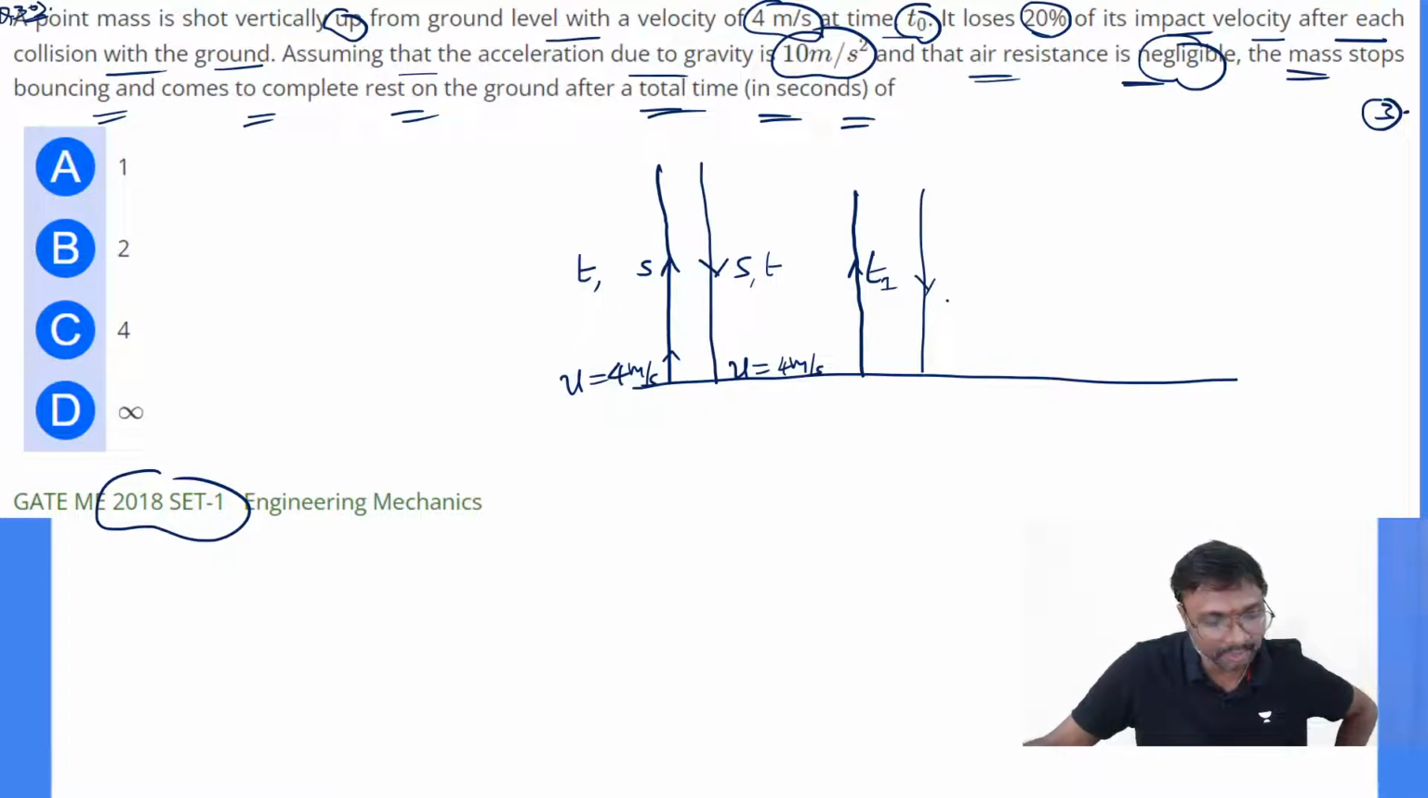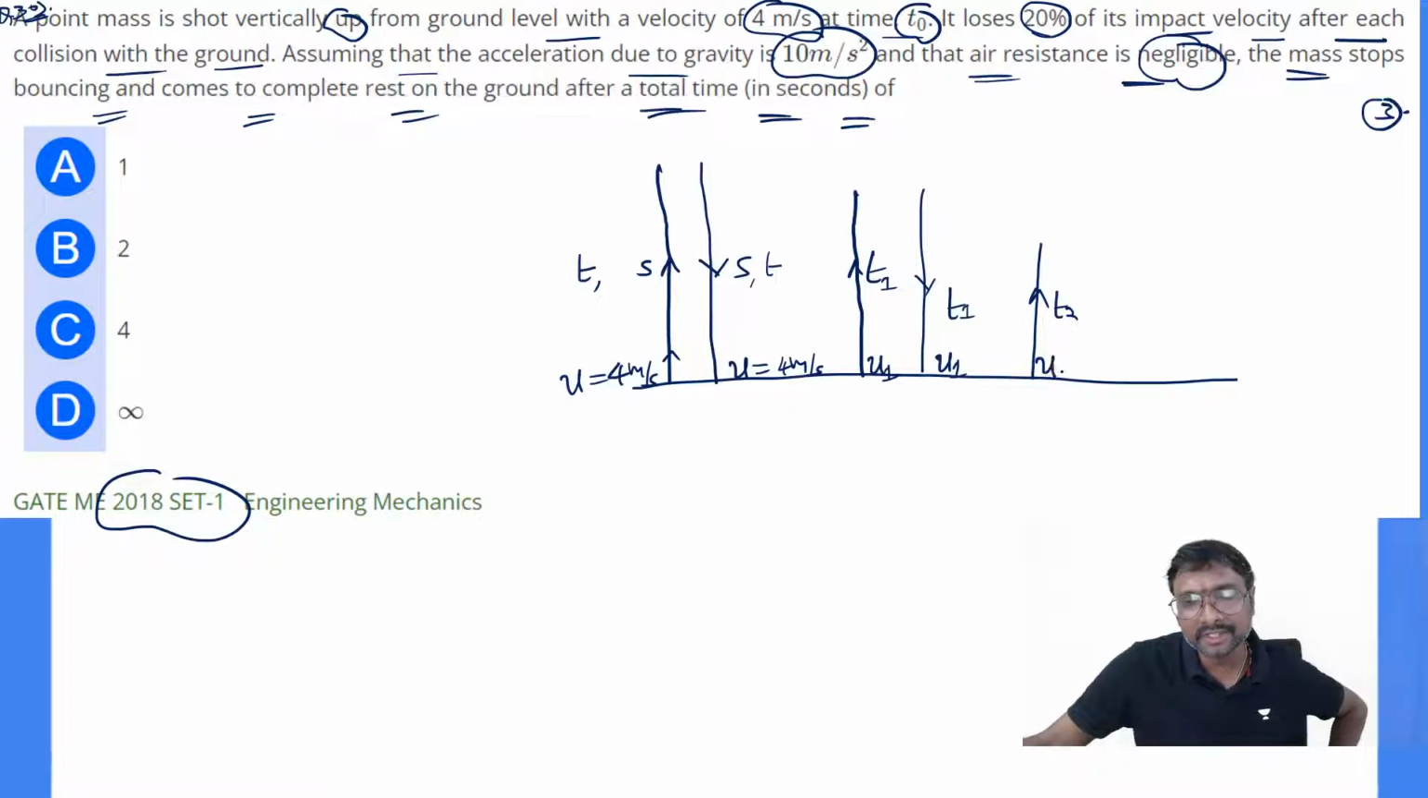Let's say the same t1 time it will come down, so the velocity will be u1, and here also u1 will be the velocity after the first bounce. Next, after that, it will again be moving upward, so this is your t2 time.